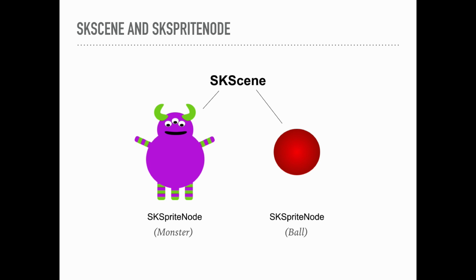For our game, we are going to have our scene, the game scene, and from there we're going to create two what are called SKSpriteNodes. Most of the things that you put on the screen in a game are these SKSpriteNodes. So we'll have a monster node and we'll have a ball node. And all of these, the SKSpriteNode and SKScene, are all derived from SKNode. So a lot of them have the same kind of functions available through that.